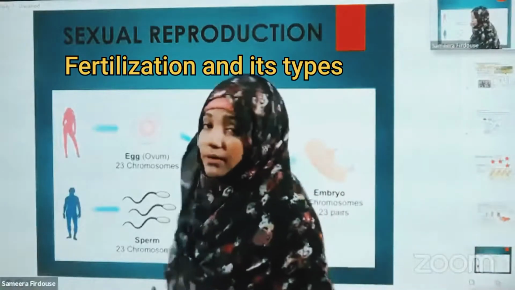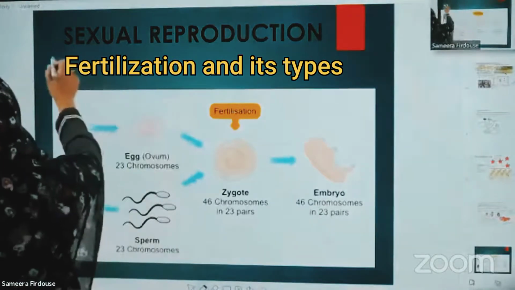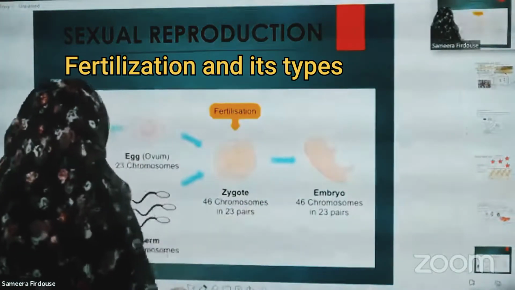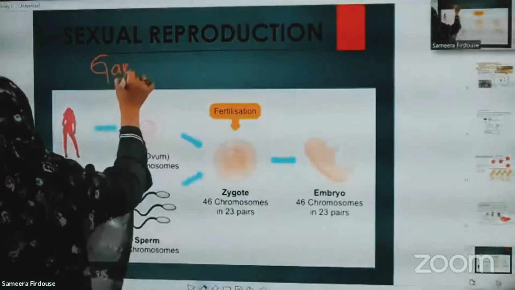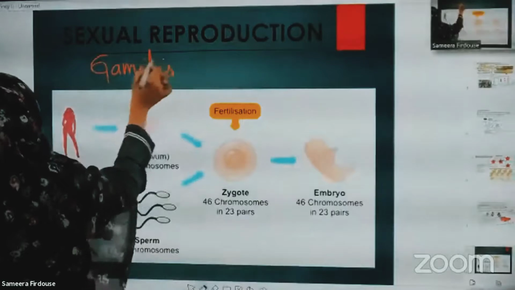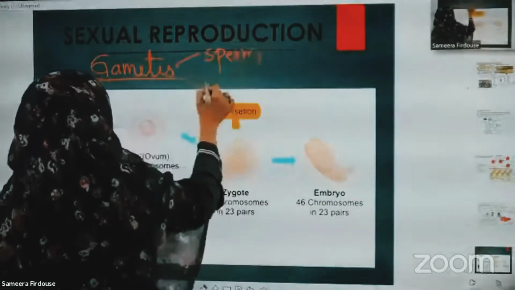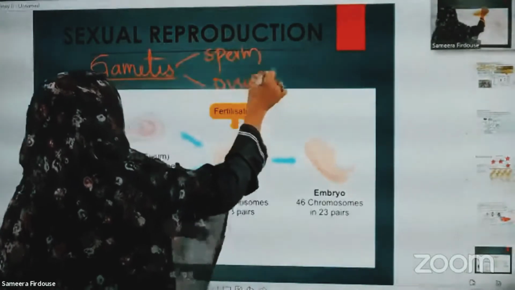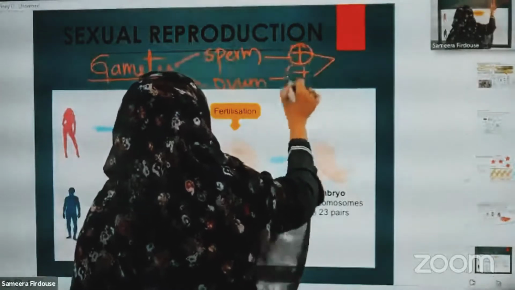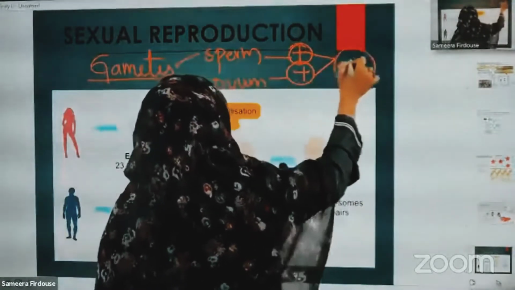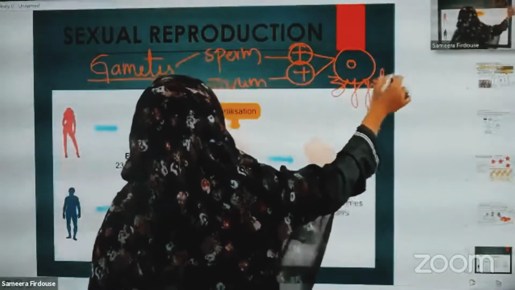Sexual reproduction. What is sexual reproduction? Sexual reproduction is the reproduction where gametes are involved. What are involved here? Gametes, yeah. What are those gametes? Fusion of sperm and ovum. Sperm and ovum fuse together, and they result in a structure called a zygote.